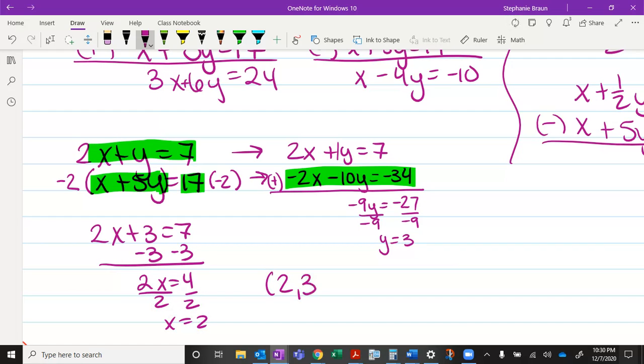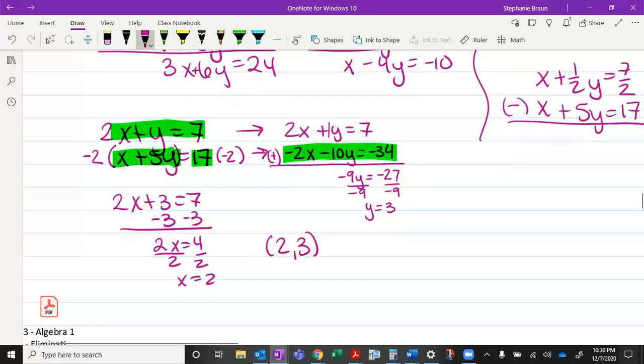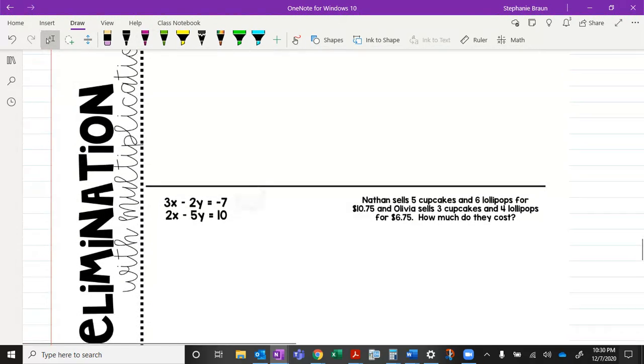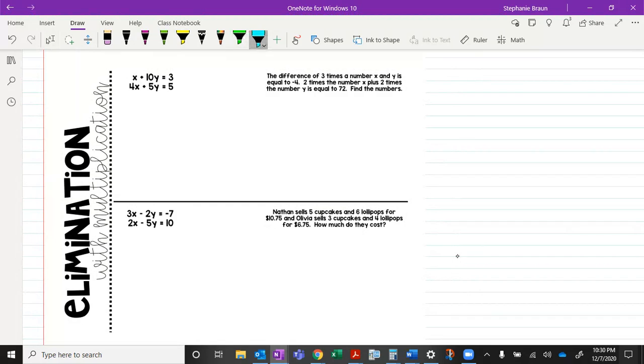So x would be 2, 3. Okay. Go ahead and get your foldable for today from your substitute. It's called Elimination with Multiplication. It looks almost exactly like the one the other day, but this time on the side here it says with multiplication. So if you want to take a second, tape that into your toolkit.